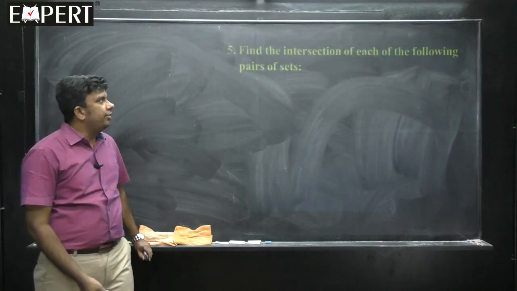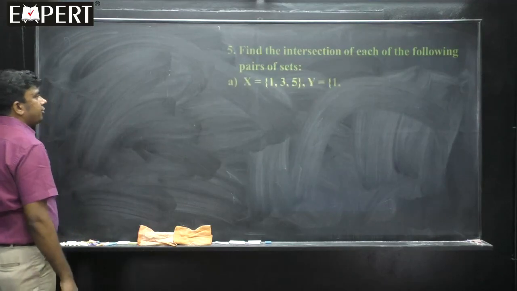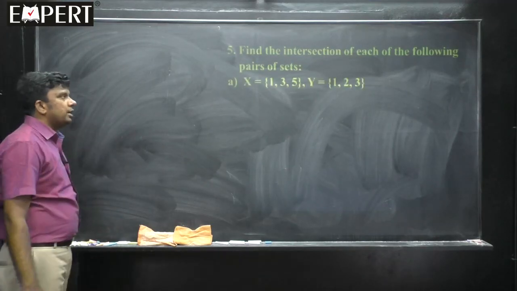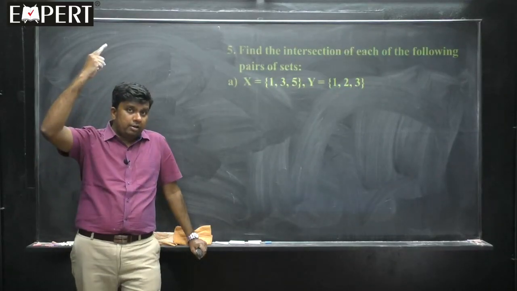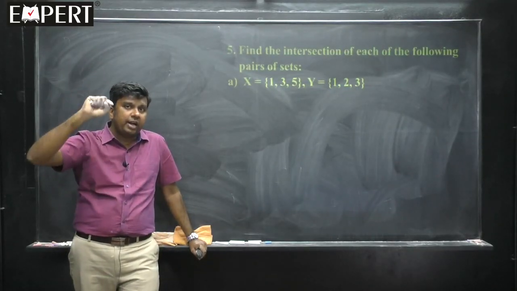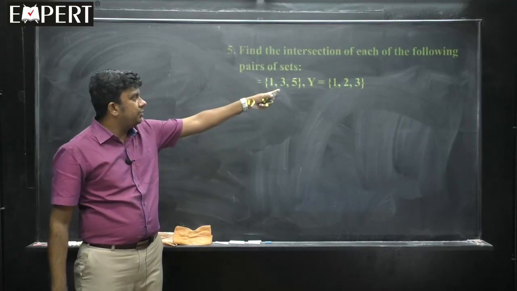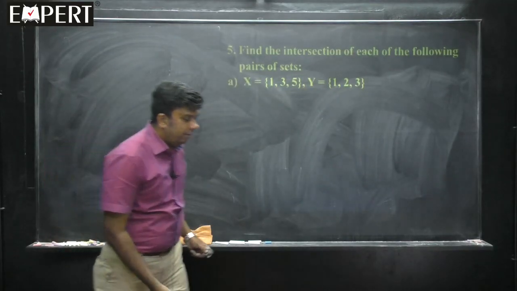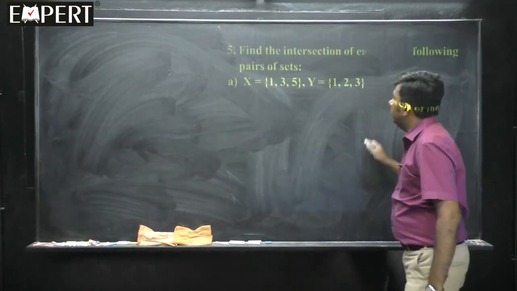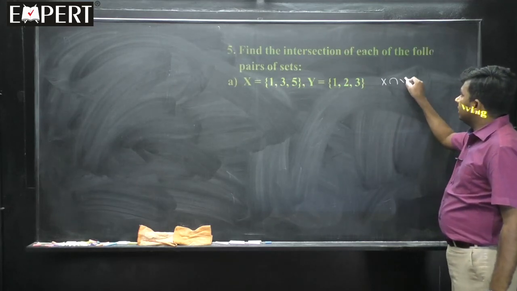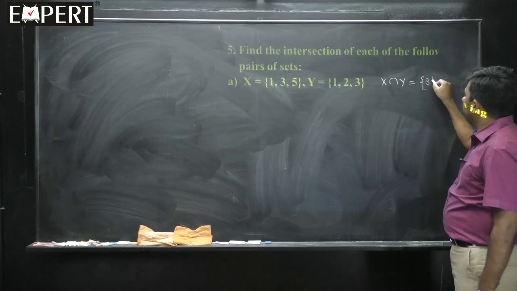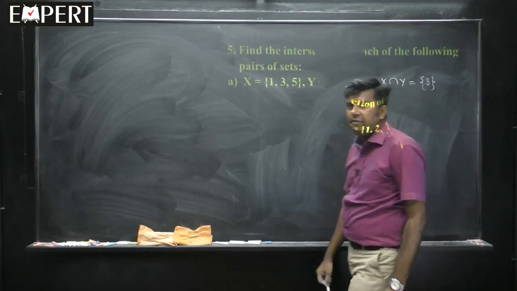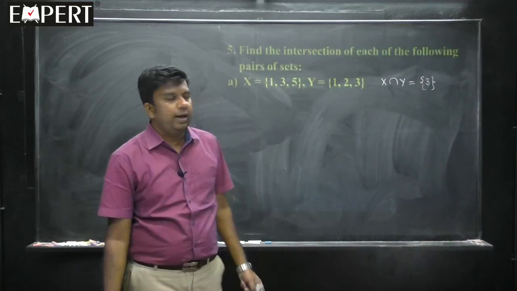Find the intersection of each of the following pairs of sets. So, fifth question, students, we will start. That means the question is like this in the problem sheet, if you could recall. For problem number 1, for the same set of sets, find the intersection. For the same sets we found the union that time. Now, we will try to find the intersection here. So, X intersection Y is equal to, what is the common element here? 3. Therefore, this is X intersection Y. Finished. Common elements I have to highlight.